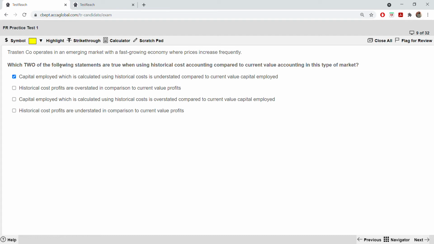Next, historical cost profits are overstated in comparison to the current value profits. Yes, because you can see it's a fast growing economy, an emerging market. So there will be so many other costs which will be coming up in the future, which were not there in the past, historical. That's why historical cost profits are overstated compared to the current value profits in this type of market. Let us read the other two also. Capital employed calculated using historical cost is overstated and historical cost is understated. No.